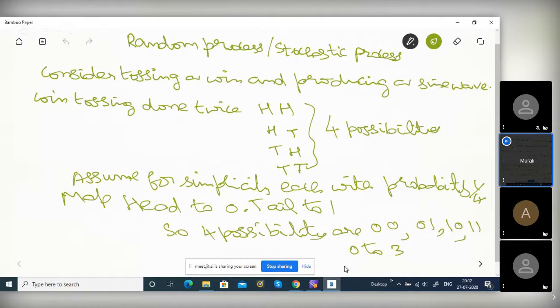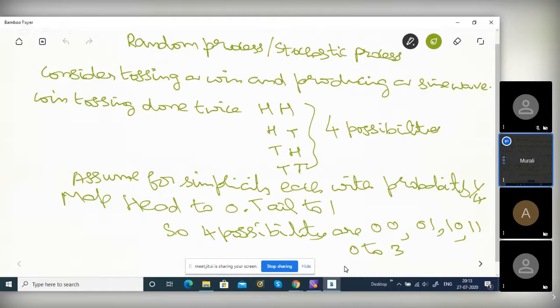So suppose you toss a coin twice. Two times you toss a coin. What are the possibilities? Head head, head tail, tail head, tail tail. For simplicity, assume it's an unbiased coin: probability of head equals probability of tail, one half. So head head is one fourth, head tail is one fourth, tail head is one fourth, tail tail is also one fourth. Each is one fourth.